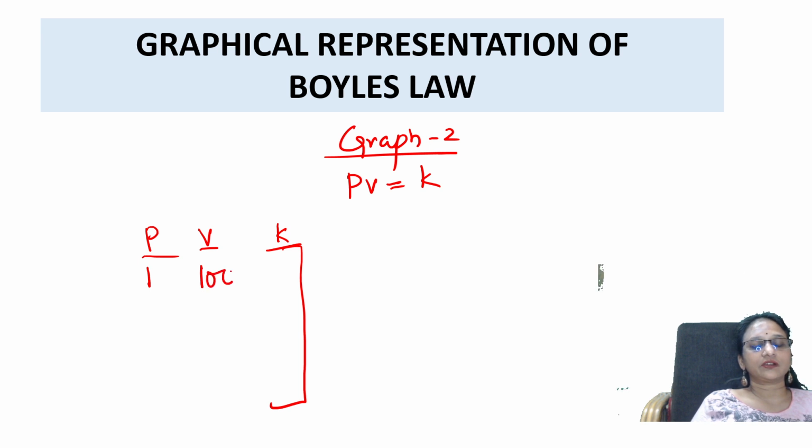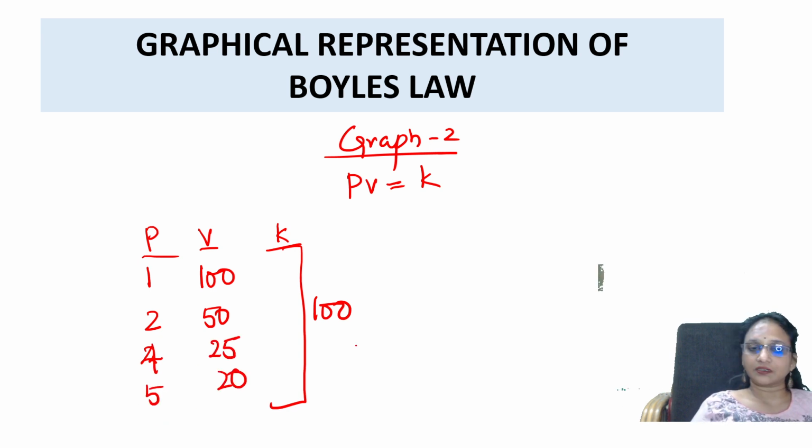So 1 into 100, let us assume volume is 100. Then 2 into 50, 100. 4 into 25, 100. 5 into 20, 100. Correct, students? Yes. So in this case, what is kept constant? Temperature and number of moles are constant.